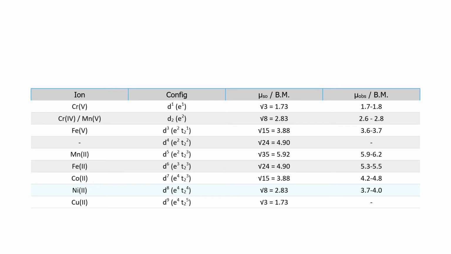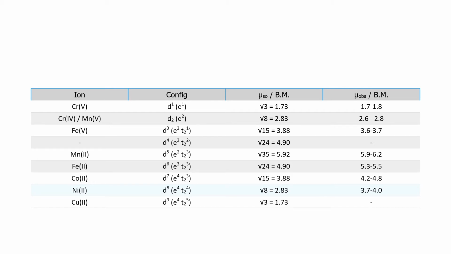Come to copper plus 2. Copper plus 2 has one unpaired electron. It has the Bohr magnetic value 1.95. Copper plus 1 has 3d10 electronic configuration. S orbital has no electrons. Its Bohr magnetic value is 0.